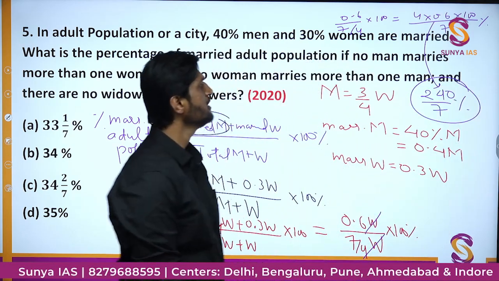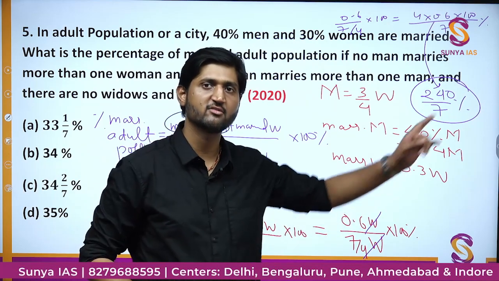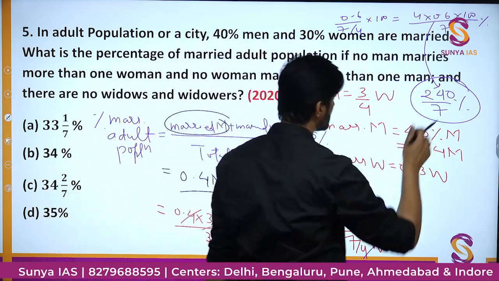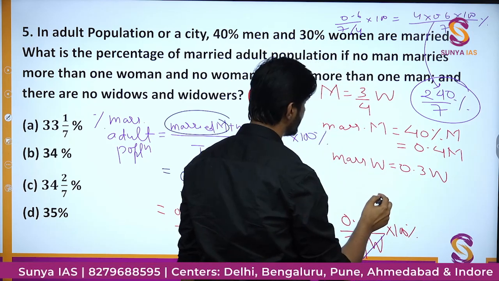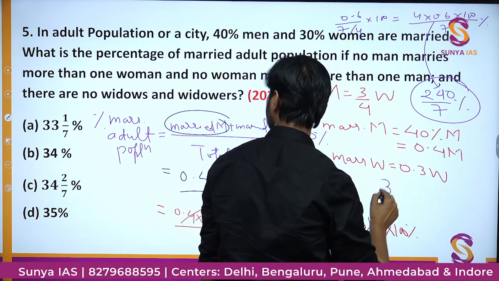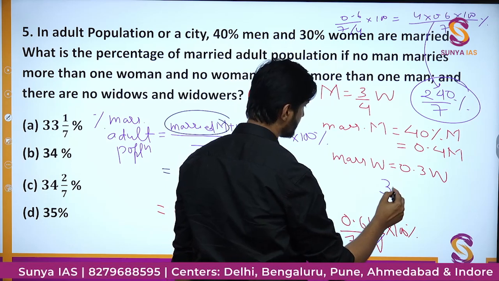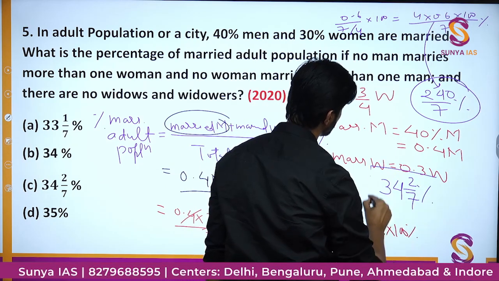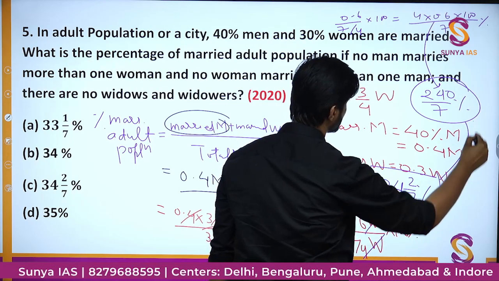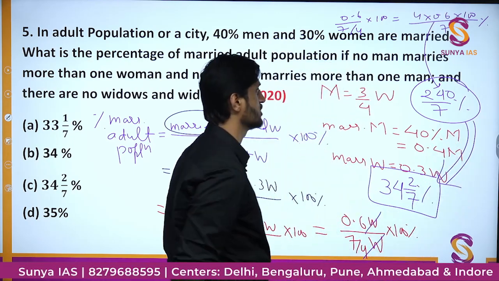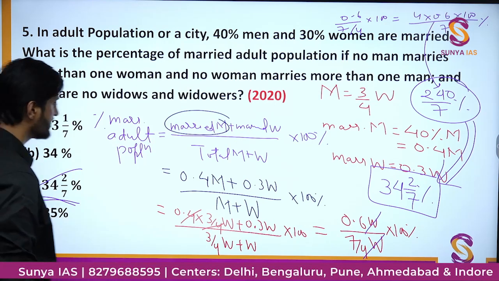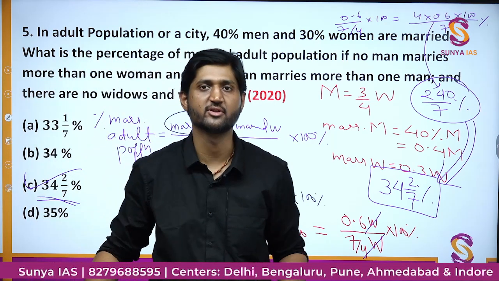Now this is an improper fraction, so we convert such improper fractions into mixed fractions, and that process is easy. I'll just divide it. I'll get 34 2 upon 7% in the form of a mixed fraction. So the correct answer is going to be option number C, that is 34 2 upon 7.